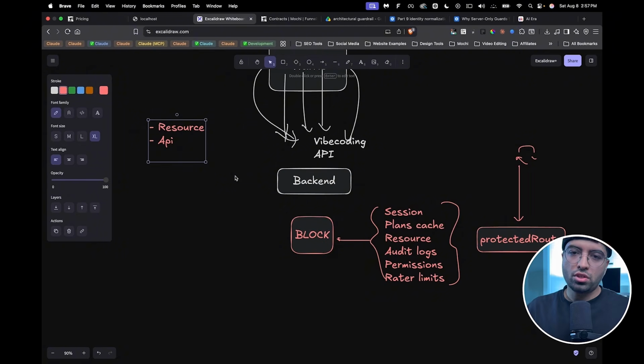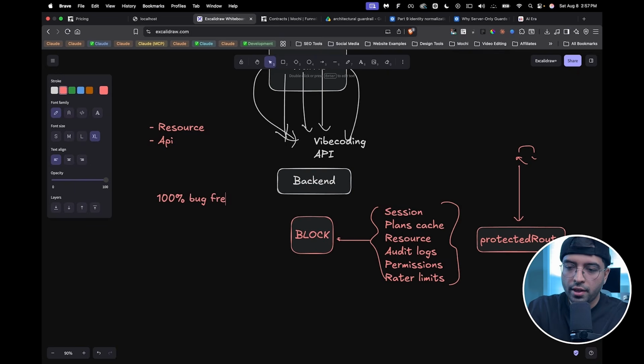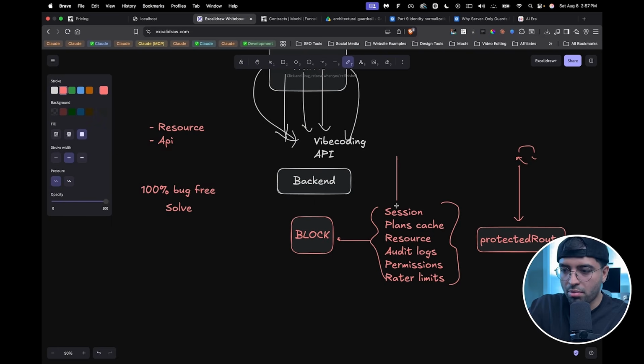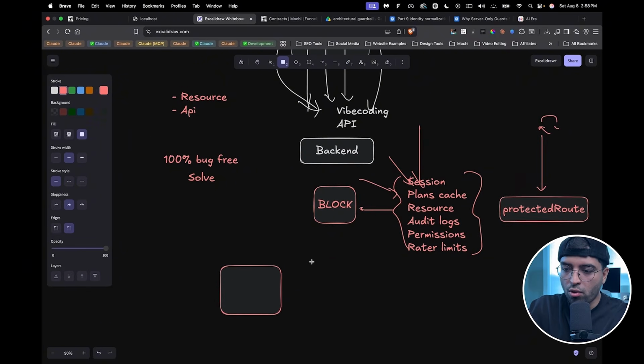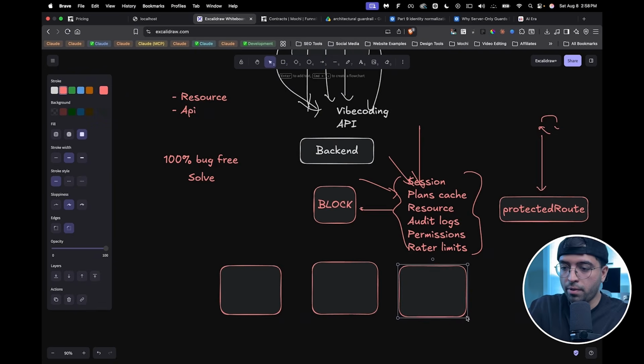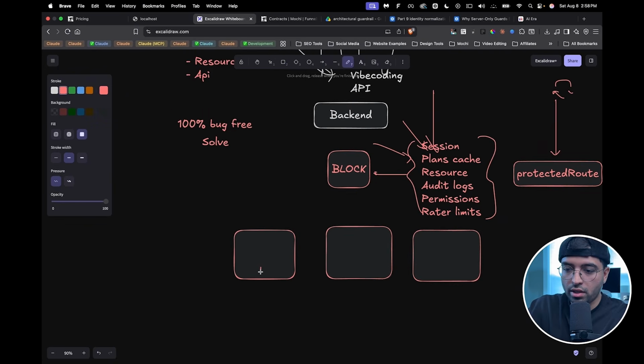Now, when I say to production, I'm not saying that it's going to be 100% bug free. The thing is, bugs are solvable. You can solve these bugs. But what you can't solve is a breach that happens here. What you can't solve is someone's data, like let's say cross contamination, where you have an org, right? You have 3 orgs here, and they're storing customer data, right?